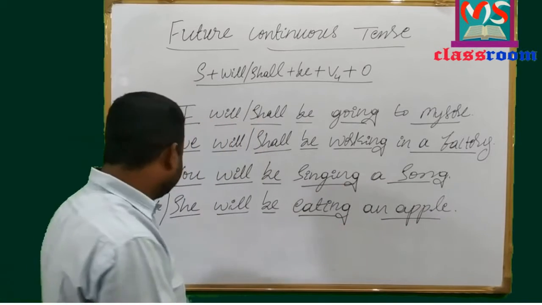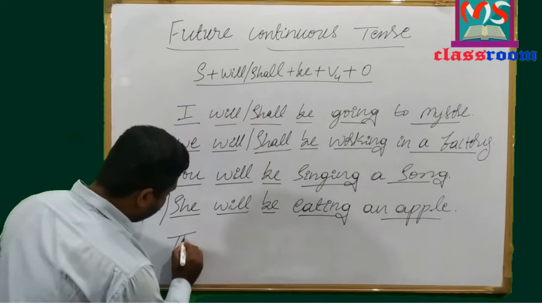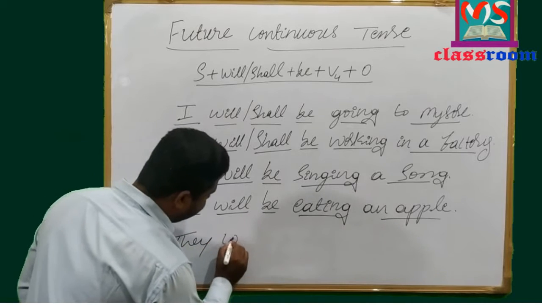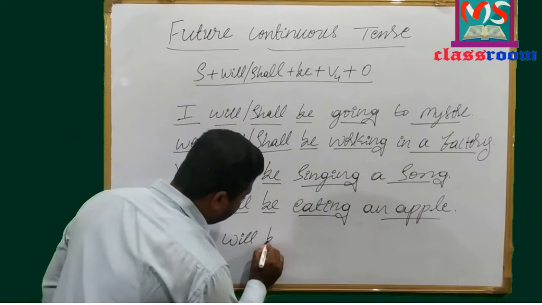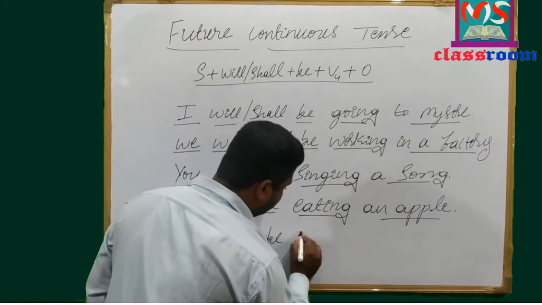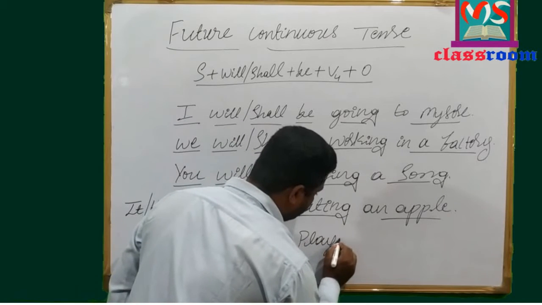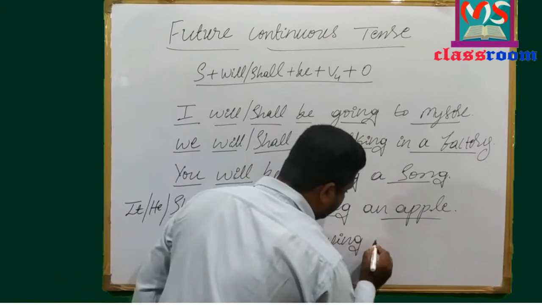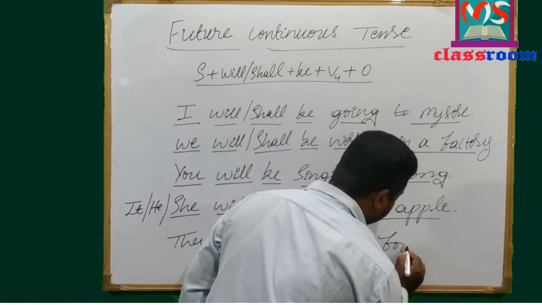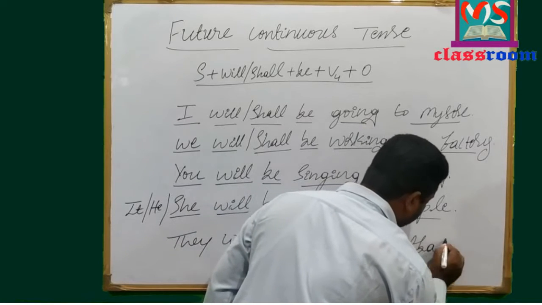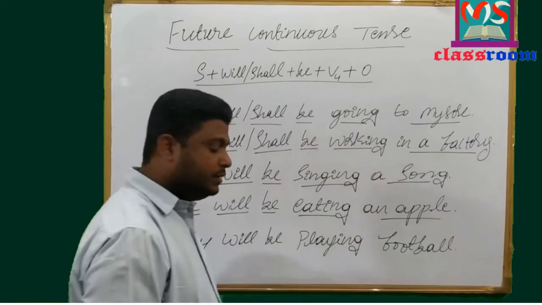Now let me write one more example. They will be playing football. Look at here.